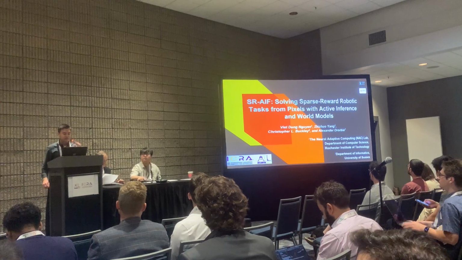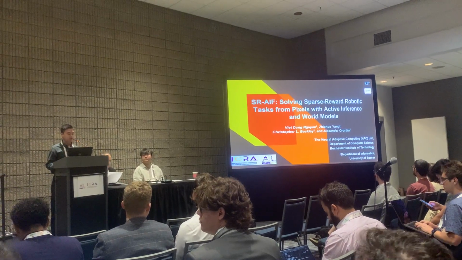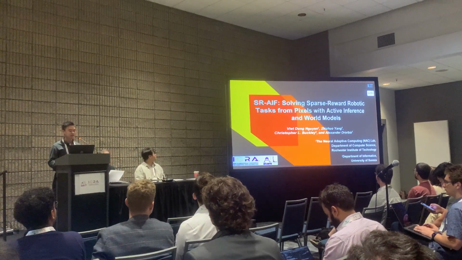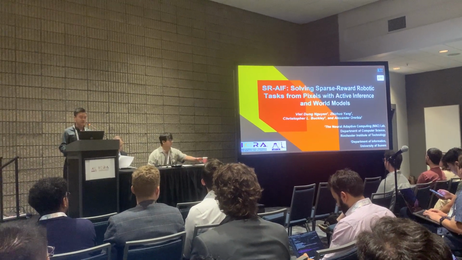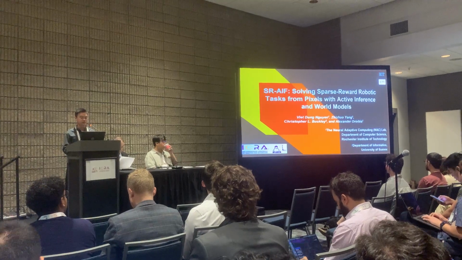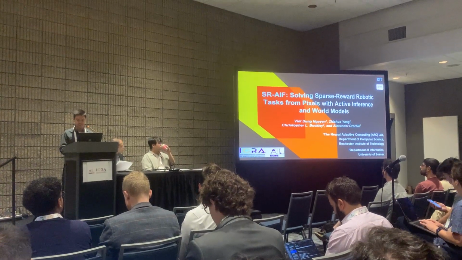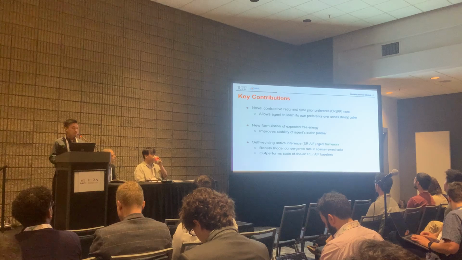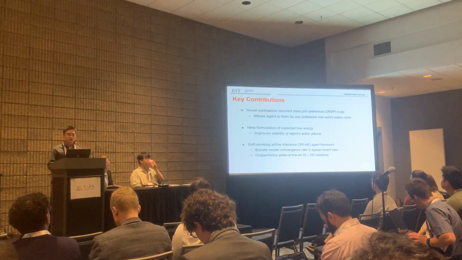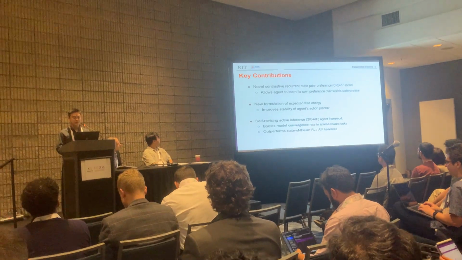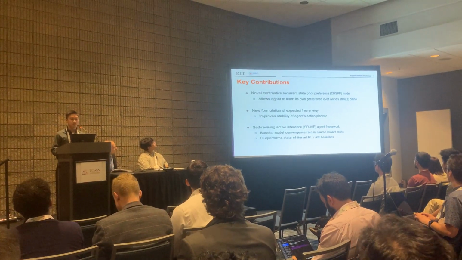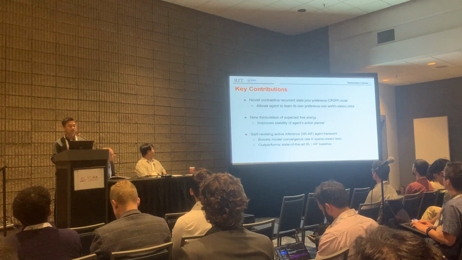Hello everyone, my name is Viet, and I am from the Neuroadaptive Computing Lab at the Rochester Institute of Technology. Today I'll be talking about our proposed agent that can solve sparse-reward robotic tasks from pixels. Here we propose a novel contrastive recurrent state prior preference model, which allows the agent to learn its own prior preference over the world states online.